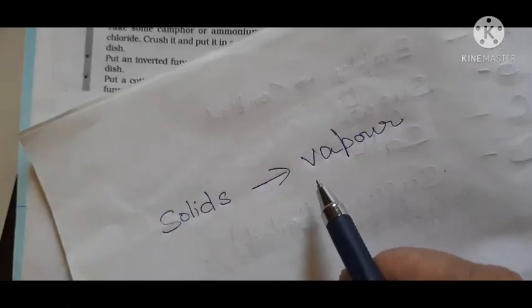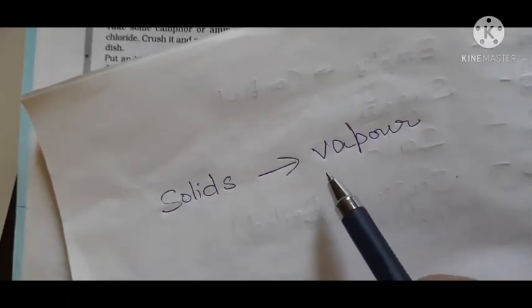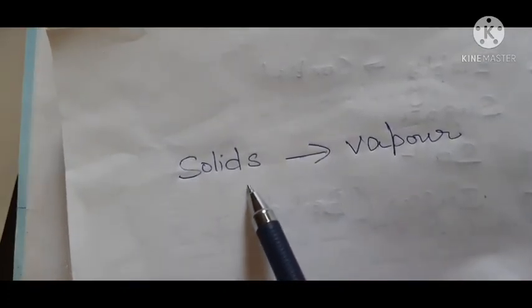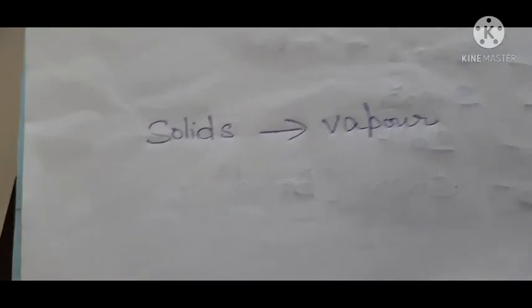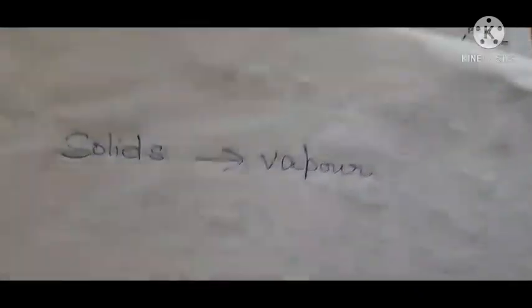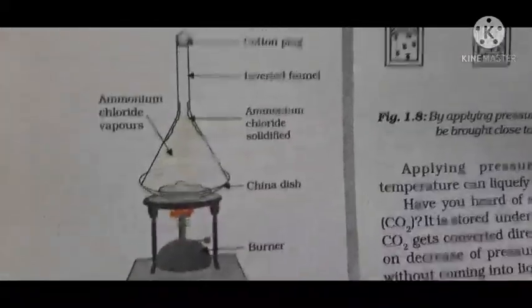They do not change to liquid but directly they change to vapor, and this is called sublimation. Sublimation is a process in which the solids directly change into vapor without changing into liquids, and this process is called sublimation. Just refer this activity 1.13. All of you see your book.